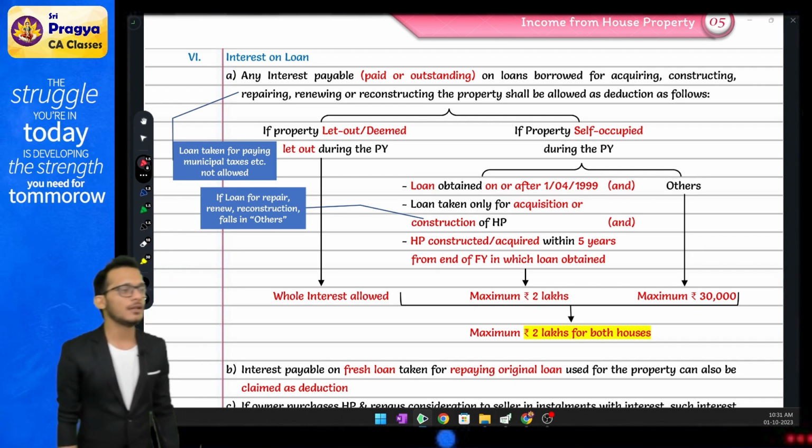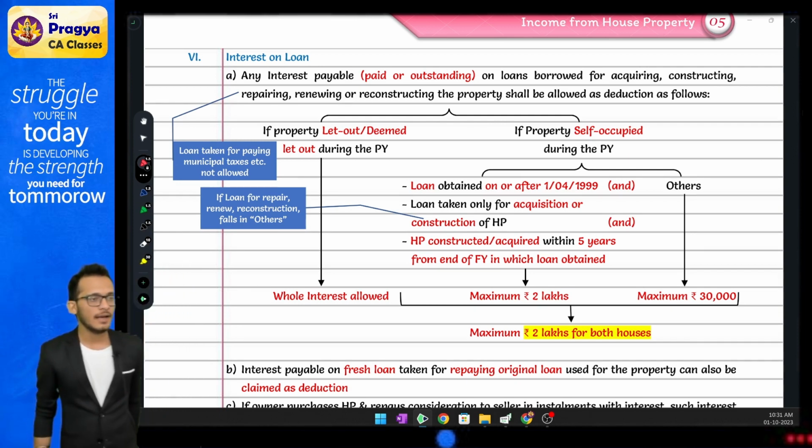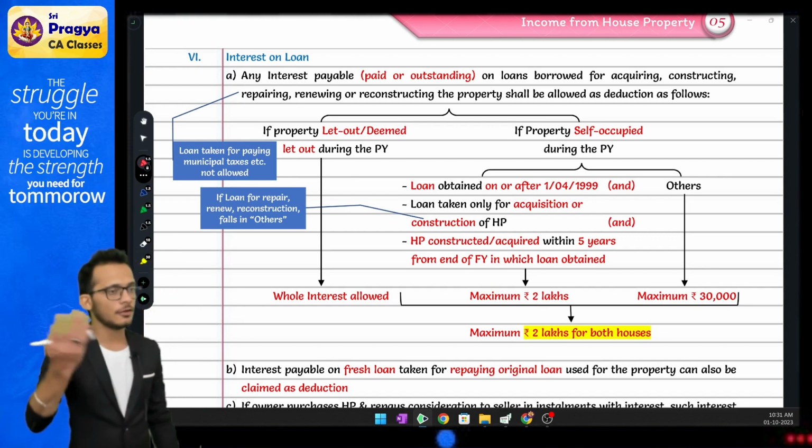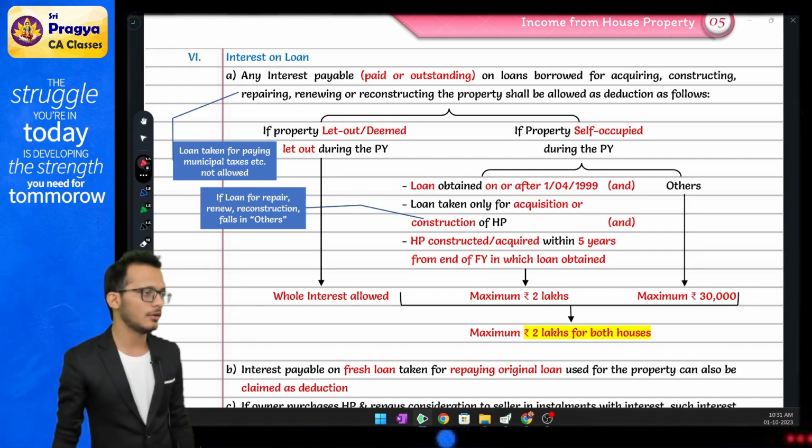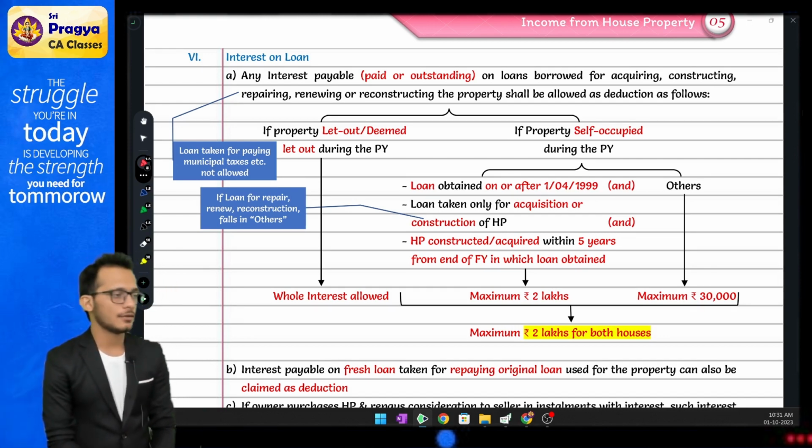Which means if this house is jointly owned by two owners, in that case I can claim a separate 2 lakhs, and he can also claim a separate 2 lakhs. Yes or no? This is what your conditions are.